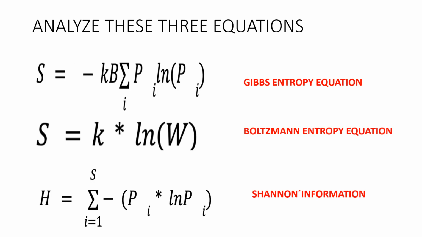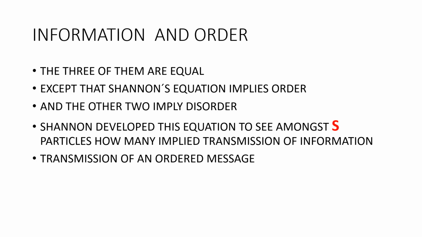By both Gibbs and Boltzmann, entropy equals these equations. As you can see, the two equations are very similar or are the same. But there is a third equation. The third equation does not relate to entropy but to information, to order. Information means order. And this is what is called Shannon's equation. Shannon's equation was developed for another purpose. Look, the three equations are the same, except that one yields disorder and another yields order. Shannon developed this equation to see, amongst N particles, how many implied transmission of information, transmissions of an ordered message.